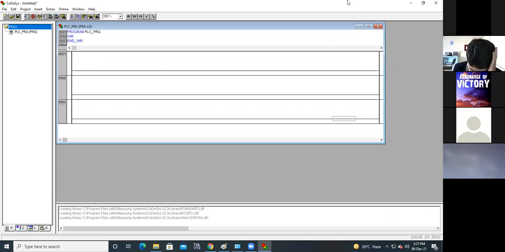Somashekar sir, can you explain what the error is? Is there any particular problem you are facing? Okay, sir is installing the software.